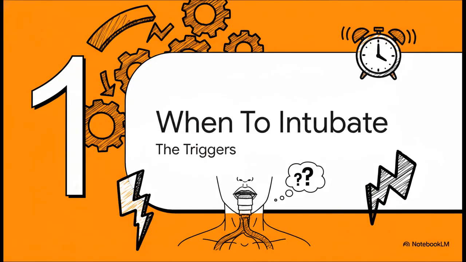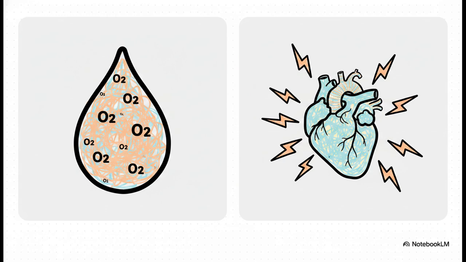We really need to understand what exactly triggers the decision to put a breathing tube down a patient's throat. Now, there's a highly confused medical dichotomy we've got to clear up right out of the gate. A patient can be hypoxemic without necessarily being hypoxic. Hypoxemia just means there's low oxygen content in the blood. Hypoxia, on the other hand, is a whole different beast. It means you're actually starting to see poor perfusion to the tissues and you're getting real end organ damage from that lack of oxygen.